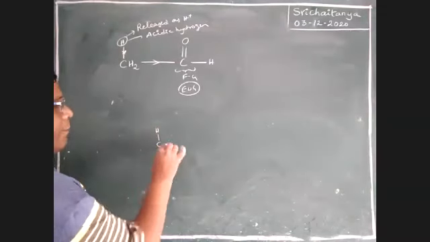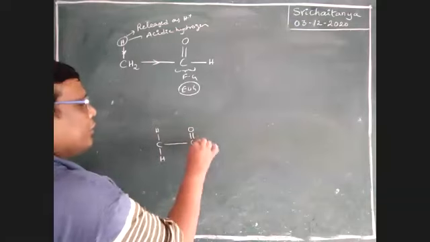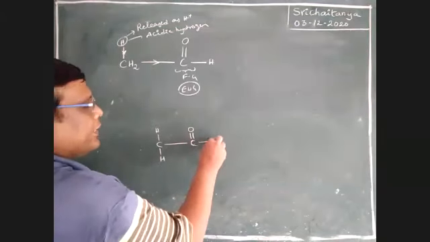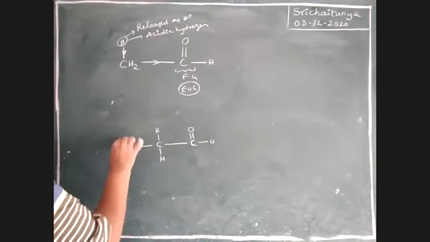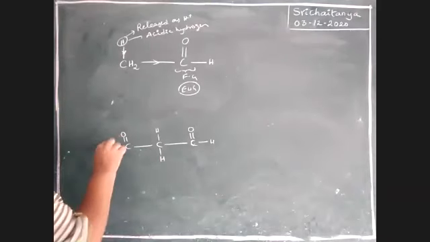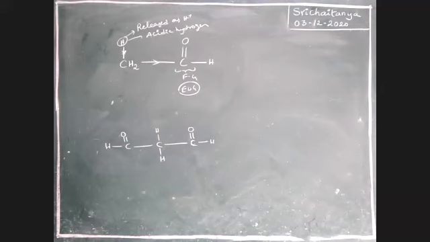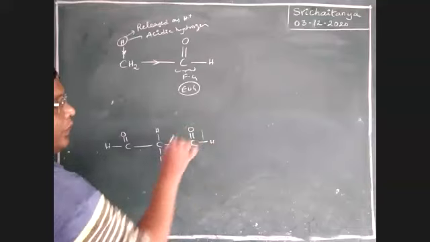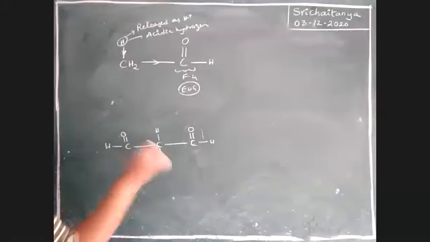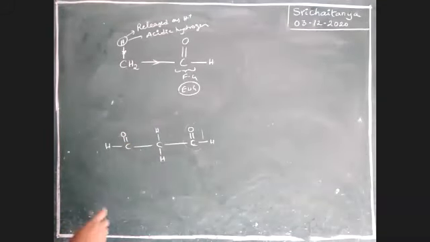CH2, boys, with a C double bond O on each side. Does this exhibit tautomerism or not? Yes, correct, because it has the functional group and the alpha hydrogen.